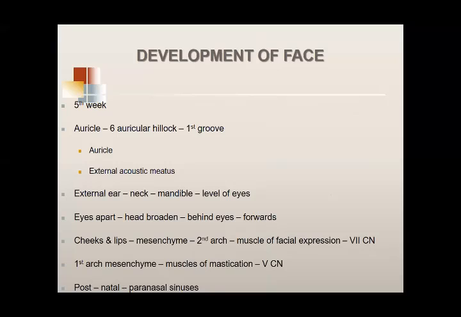Achha ji beta, in the 5th week, what happens is that the auricles begin to develop. Auricles, the pinna, the ear, okay? Now how do these develop? The first groove, I told you, develops on the outer surface of the pharyngeal arches. The groove was between the first arch and the second arch. Okay? We are talking about the first groove.